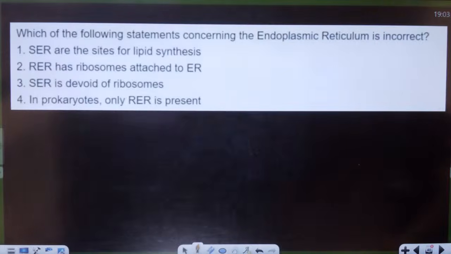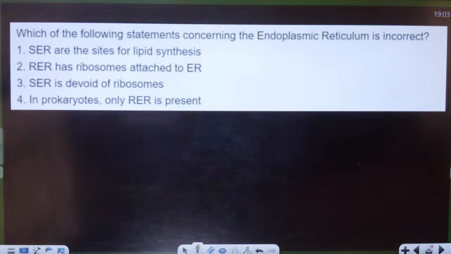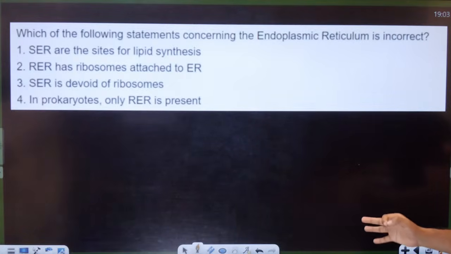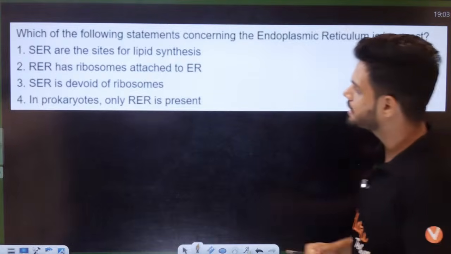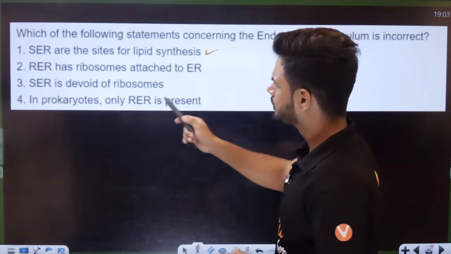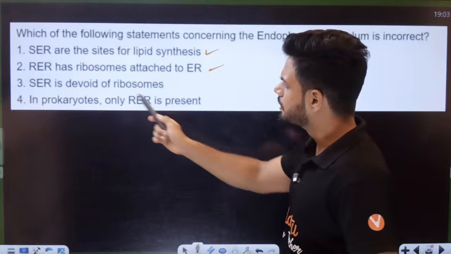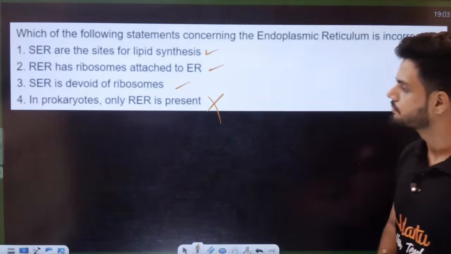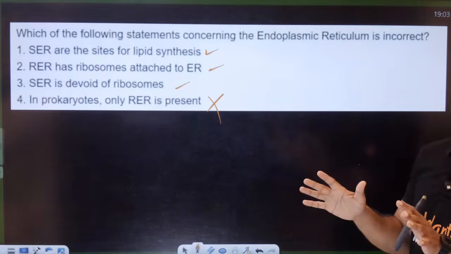One question to all of you, students. Quick answer. Which of the following statements concerning the endoplasmic reticulum is incorrect? See, SER is a site for lipid synthesis, is correct. RER has ribosomes, SER is devoid of ribosomes, yes. Wrong answer, incorrect, because in prokaryotes, we do not have anything.